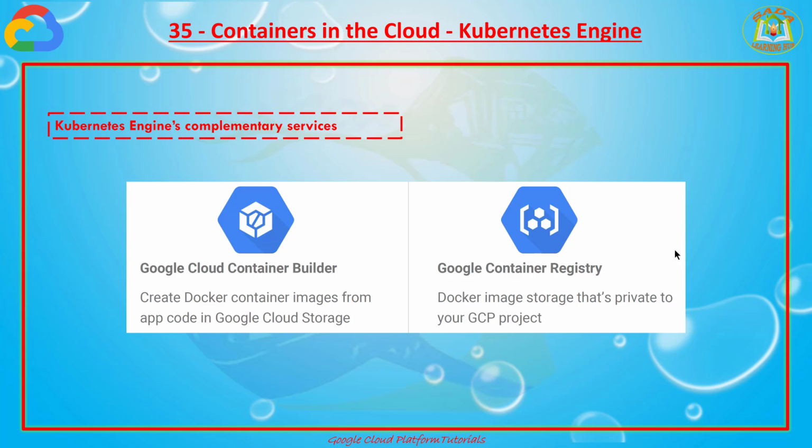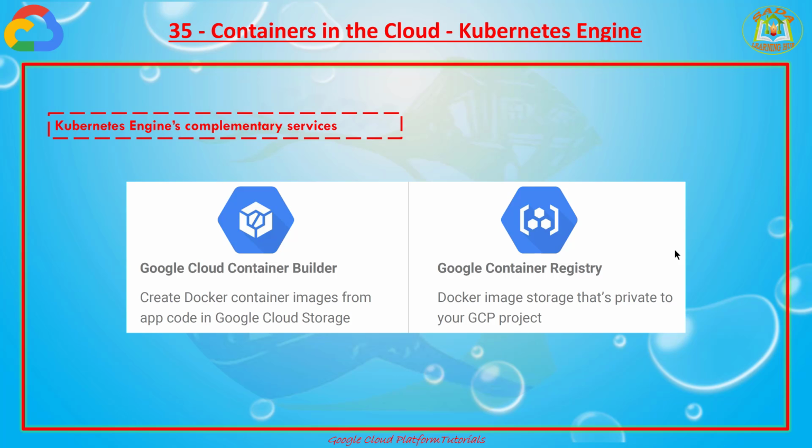Container images created by Container Builder are automatically stored in your Container Registry. You can deploy the container image you create on Kubernetes Engine, Compute Engine, App Engine flexible environment, or other services where you can run applications from Docker containers.